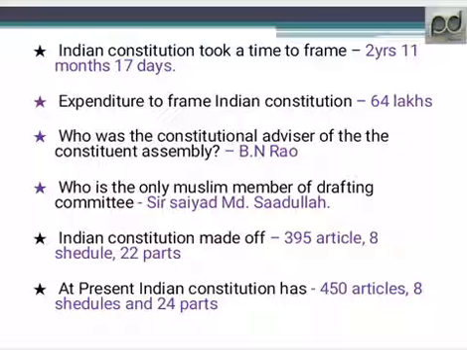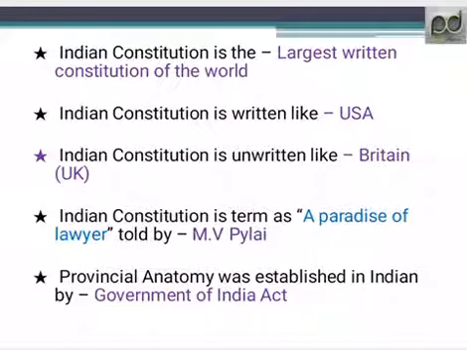Next, the Indian Constitution was made of 395 articles, 8 schedules, and 22 parts when it was framed. At present, the Indian Constitution has 450 articles, 8 schedules, and 24 parts. Next, the Indian Constitution is the longest written constitution of the world, and it is written like the USA and unwritten like Britain or the United Kingdom.